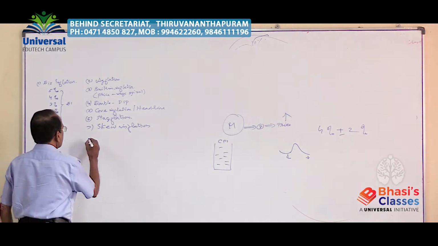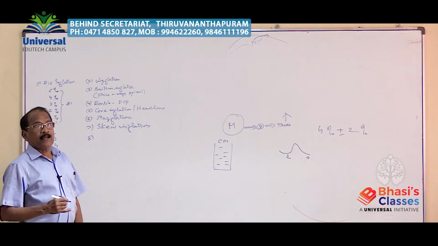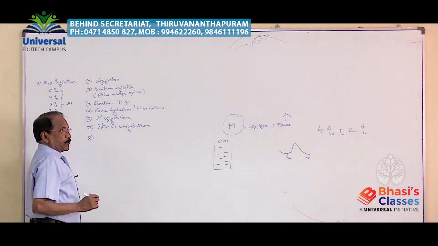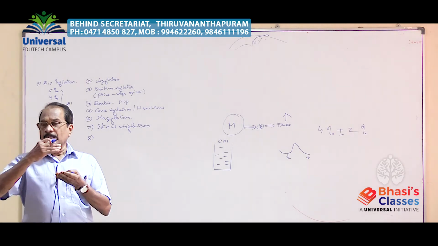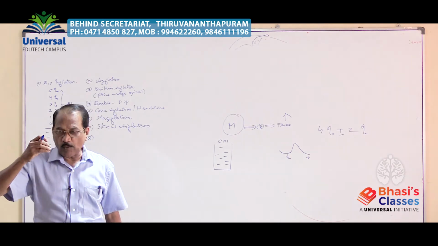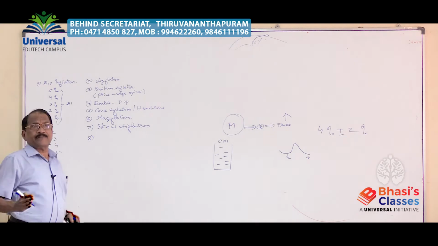Then number 8, next one is the revival portion. That is when we find one economy is at a very lower level, we have to reflate the economy.